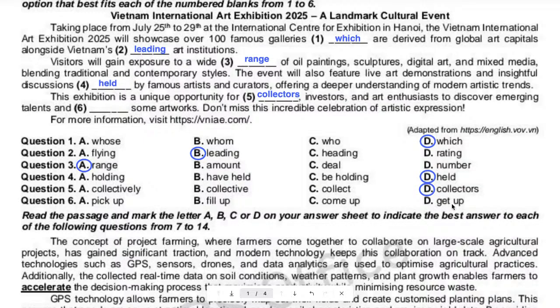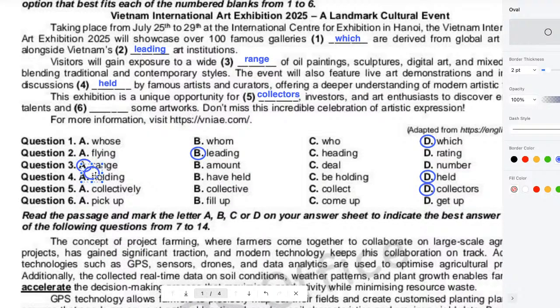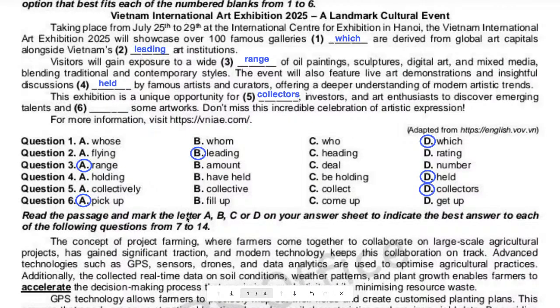So what is the correct choice here? A. To pick up some art works, right? All right. Yeah, to pick up some art works, what does that mean?